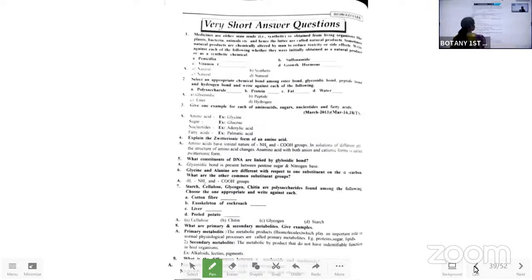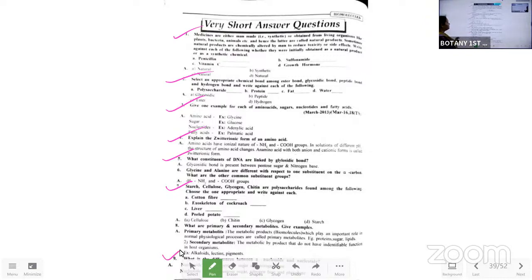That is the 10th chapter, biomolecules. In the biomolecules, we will be having important questions. Nearly 1, 2. These marked ones are the important ones. 3, zwitter ion, 4, 5, 6, nucleoside and nucleotide, 7. Okay. These are the most important questions.